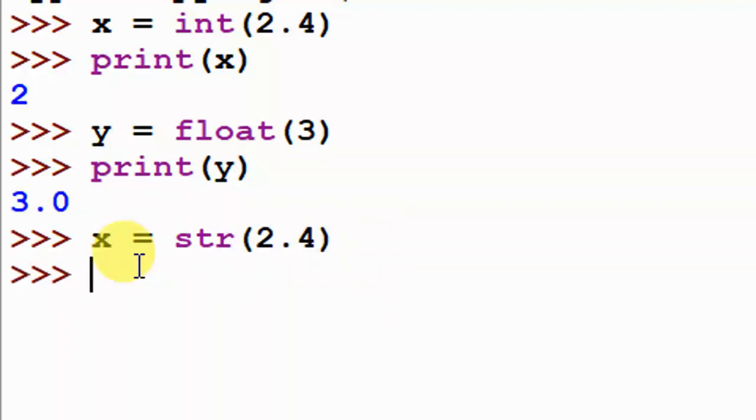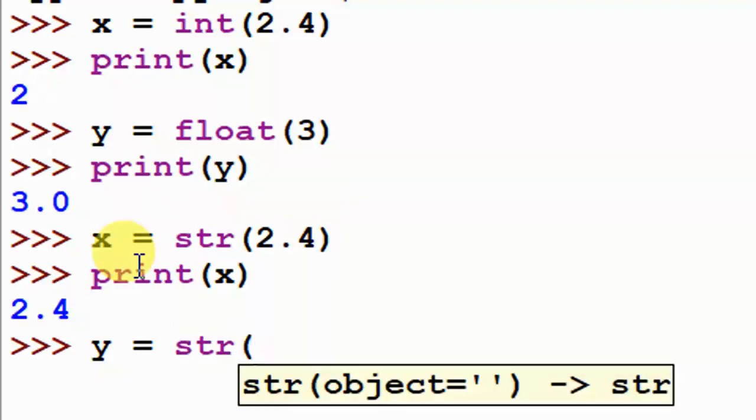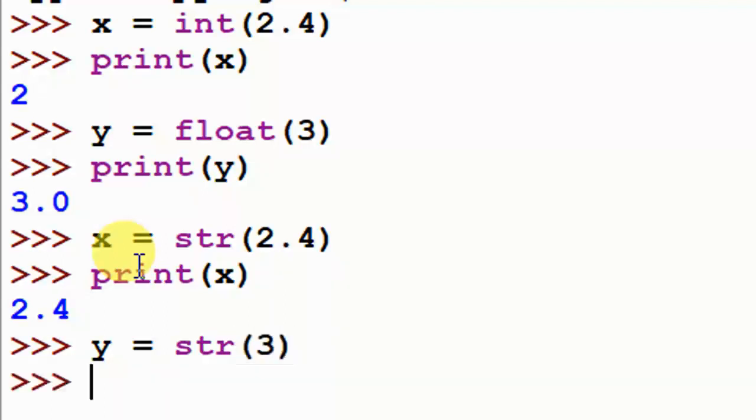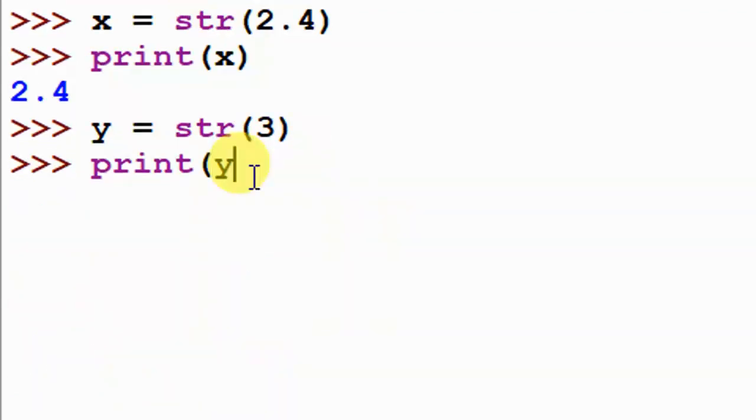I print this, and it has 2.4 as a string. And next I give one more example. y is equal to str of 3. I print this value, y.